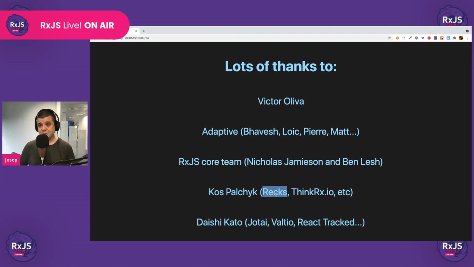And last but not least, thanks to Daishi Kato. He's the author of a lot of state management libraries that are super inspiring: Jotai, Valtio, React-RxJS. He also put together a project to check if things will work with concurrent mode. And I just made it in time.